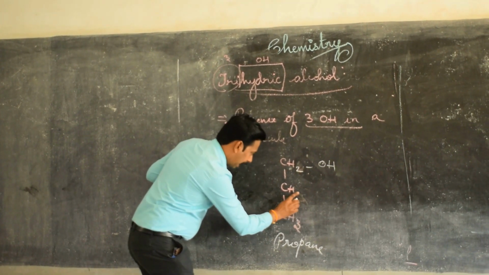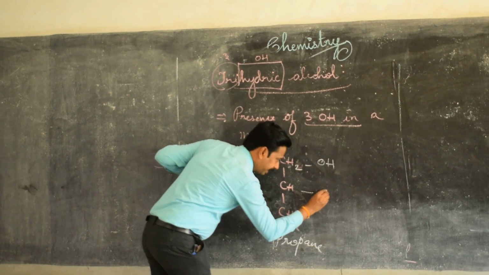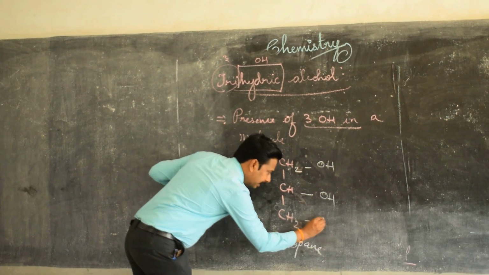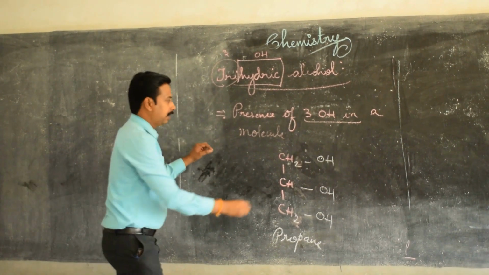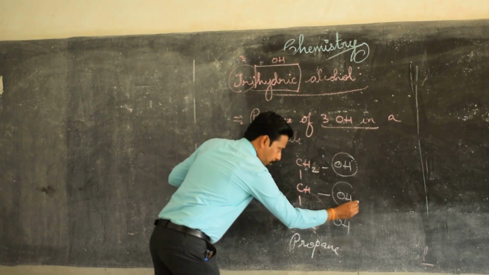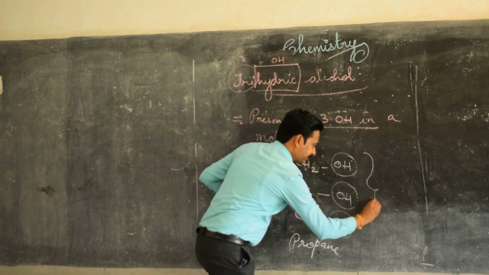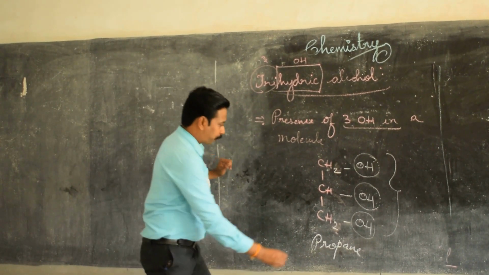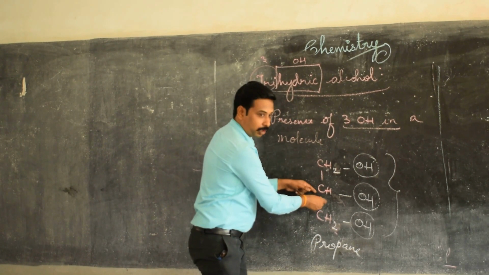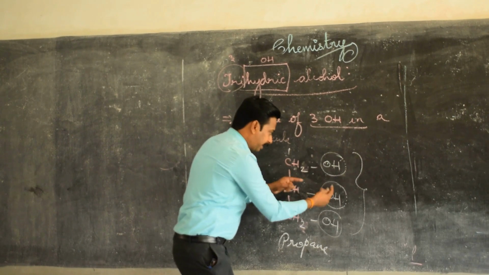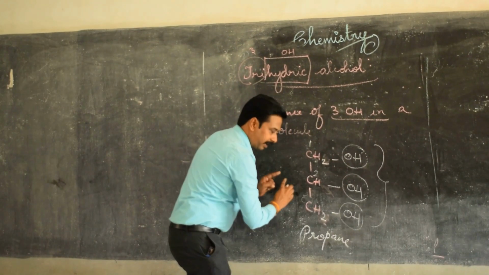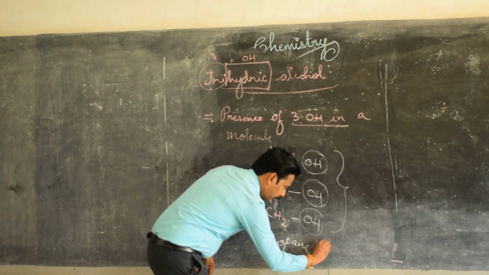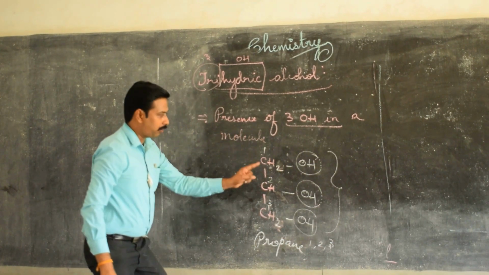Again by replacing one hydrogen, I am adding another OH, and again replacing one hydrogen, I am adding another OH. You see the presence of 3 OH. Propane is the parent compound, and in the first place OH is there, in the second place OH is there, and in the third place OH is there. So propane 1, 2, 3 is what you have to add.